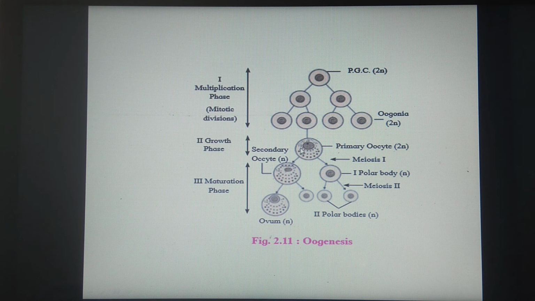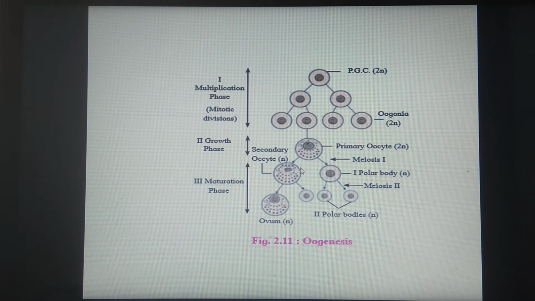Then this primary oocyte undergoes the third phase, which is called the maturation phase. This maturation phase involves division called meiosis. So meiosis 1 and meiosis 2 are the divisions. First the primary oocyte completes the first maturation division, which is called meiosis 1, and it is actually a reductional division. Because of that, this primary oocyte divides to form 2 cells, a larger cell called the secondary oocyte, and the other smaller one called the first polar body.